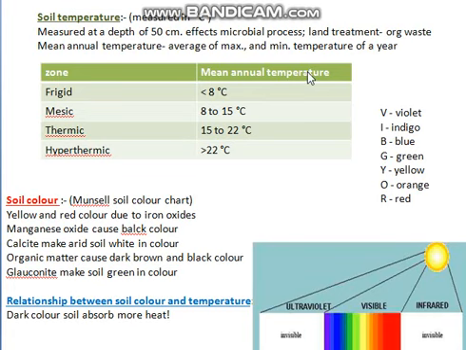Then there's a relationship between soil color and temperature. The darker the color of the soil, the more heat it absorbs. This is because like we have seen this VIBGYOR, and more heat is absorbed in the red zone. So we find that darker color absorbs more heat from the sunlight.